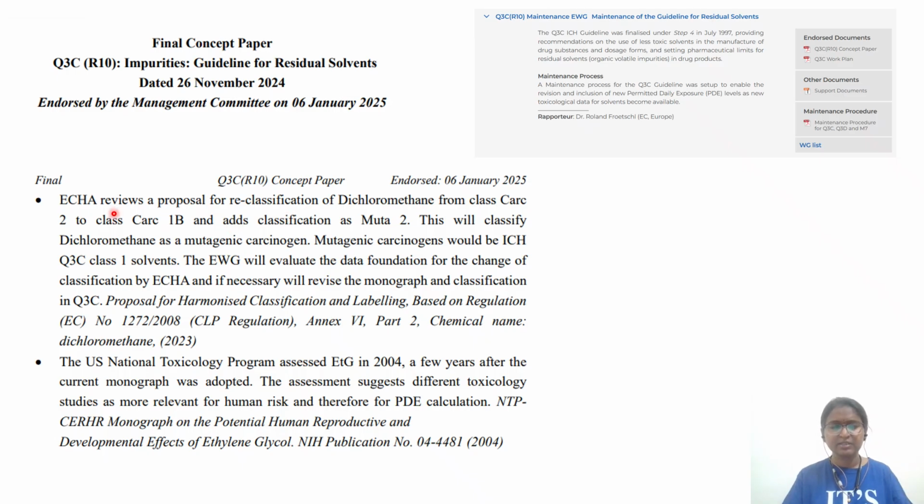ECHA. ECHA is nothing but the European Chemical Agency. There is a recent change in the ECHA website also. Now they are giving the toxicology data, whatever the physicochemical data, in a different format. So you go through that also. This is coming from Europe.